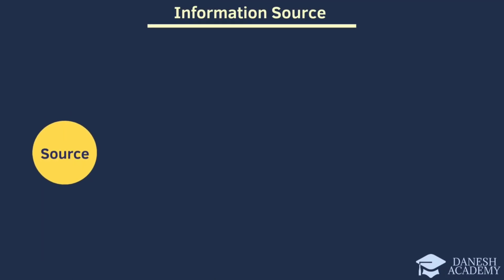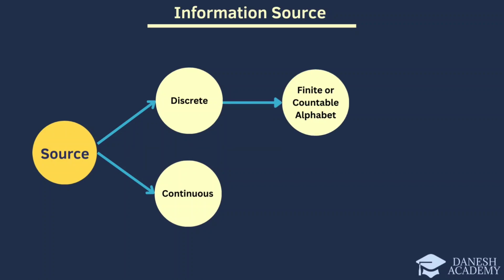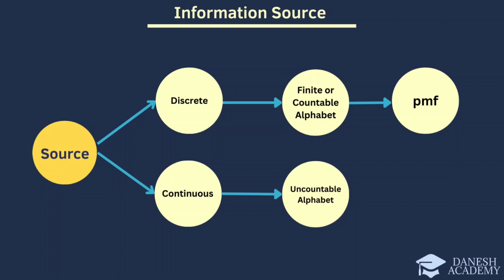The source is typically modeled as a random process which can be discrete or continuous. Our discrete source includes a finite and countable alphabet and will be represented by a probability mass function. Conversely, our continuous source consists of an uncountable alphabet and will be represented by a probability density function.